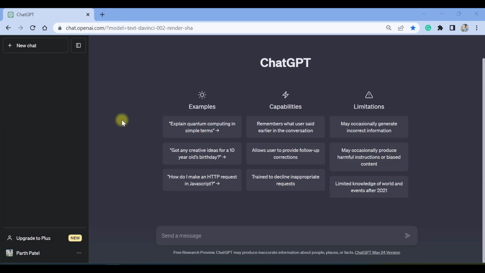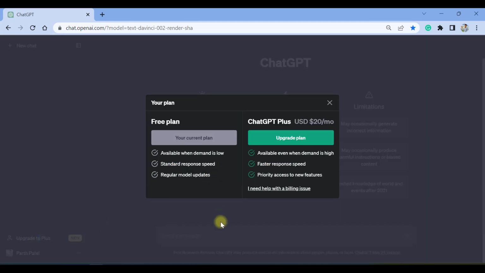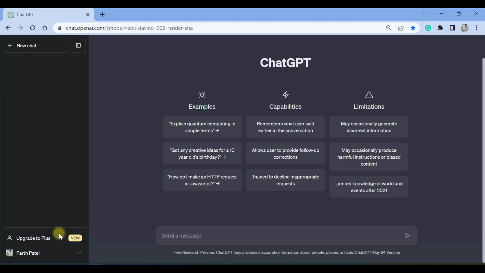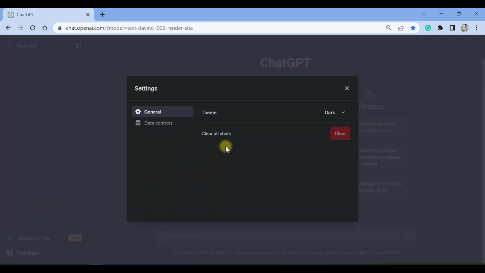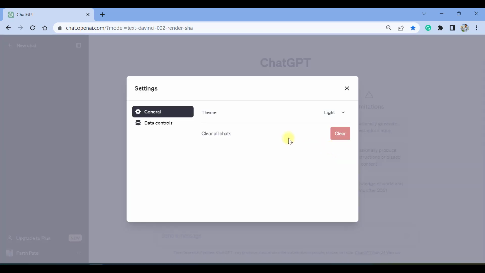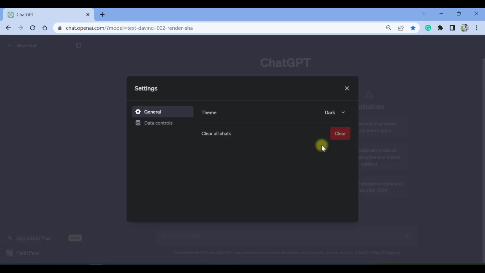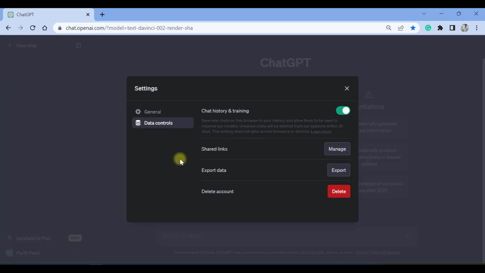So yes, this is the default window which you will see whenever you open ChatGPT. On the left hand side, you will see certain buttons such as the button for new chat. And down here, you can see an option to upgrade plan. Basically, the difference is that with the upgrade plan you get some additional features which are not available in your free plan. And below this, you can see your ID or name. If you click on these three dots, there are certain options as well: help, setting, and logout. If you click on setting, you can choose light theme as well. And there are certain options of data control which you can explore at your end.